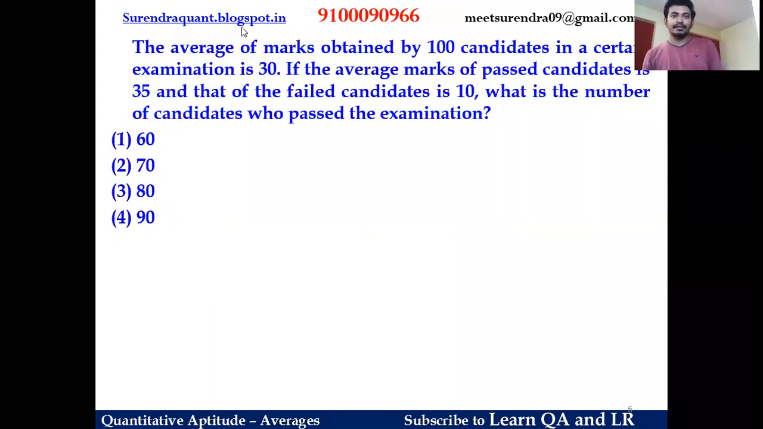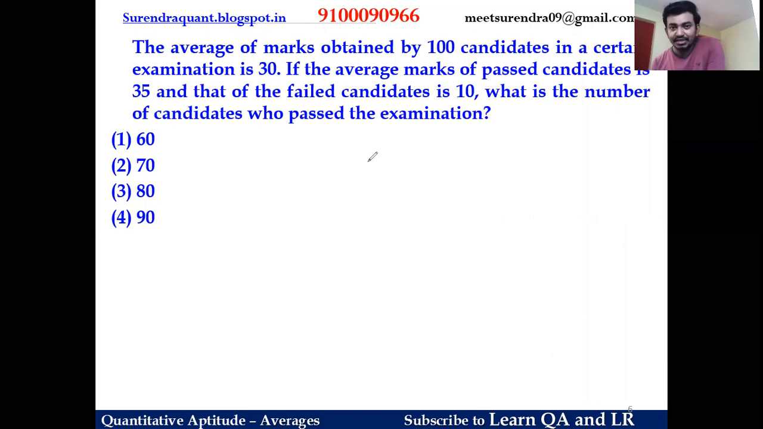The average of marks obtained by 100 candidates in a certain examination is 30. The average of the passed candidates is 35 and that of the failed candidates is 10. What is the number of candidates who passed the examination? Friends, here he is talking about passed candidates, failed candidates, and the average marks of those respective people.